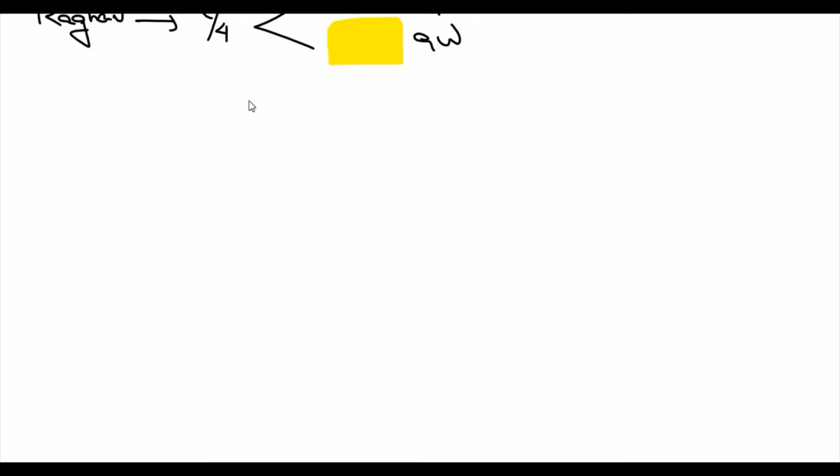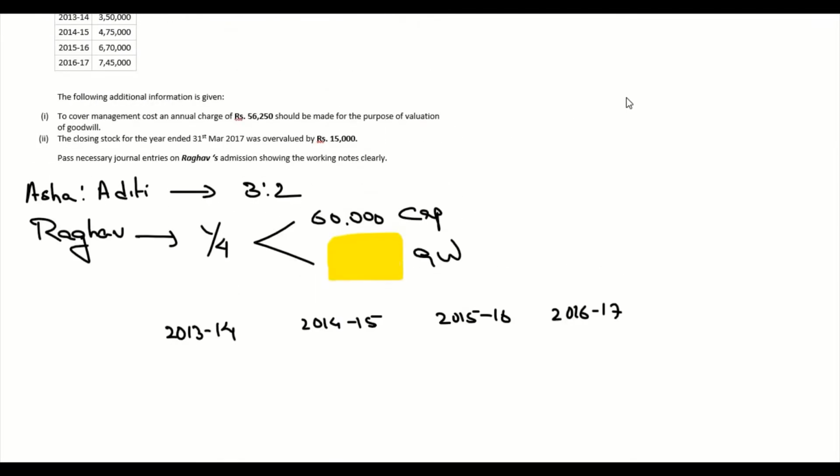So we have the last 4 years given, which is 2013-14, 2014-15, 2015-16, 2016-17. They have also given the profit for each of these years.